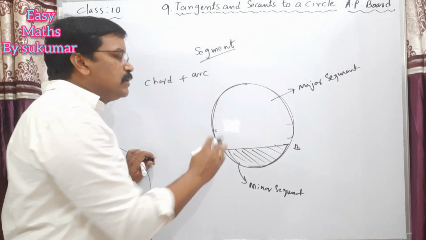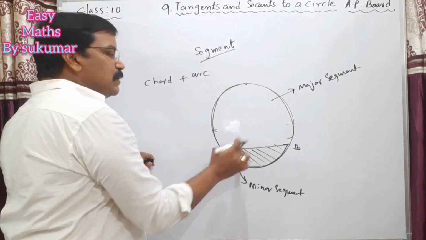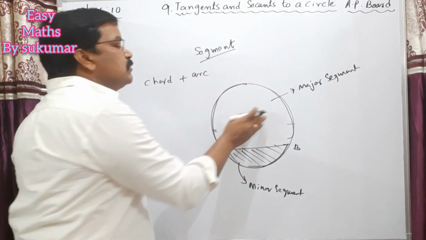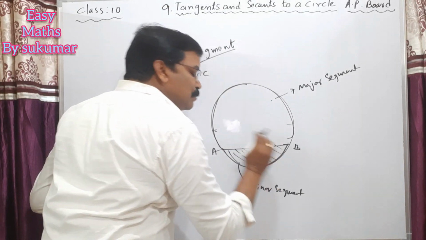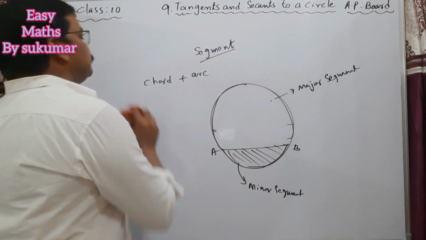Here also, my dear students, this major segment is bounded by the chord AB and this arc of a circle. So this is called the major segment and this is the minor segment. And our next topic is the sector of a circle.